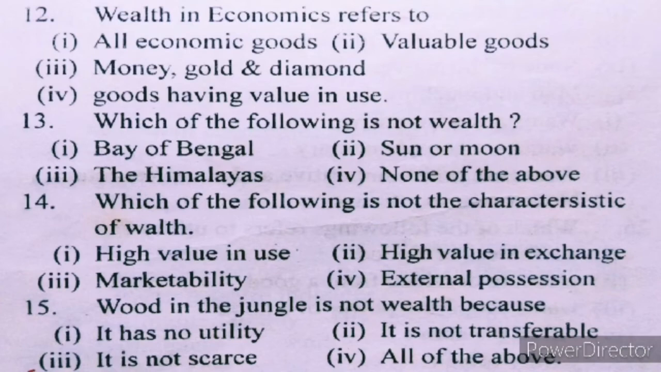Number 13, which of the following is not wealth? I, Bay of Bengal; II, sun or moon; III, the Himalayas; IV, none of the above. The correct answer is none of the above. All these things may be international or national wealth. So the answer is none of the above.